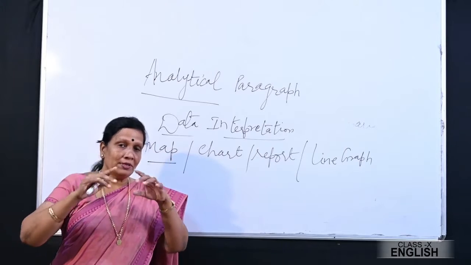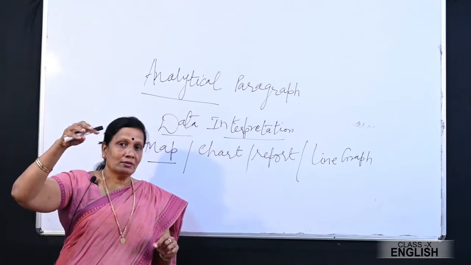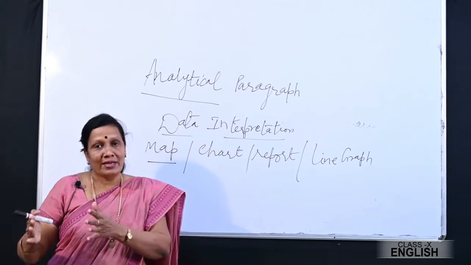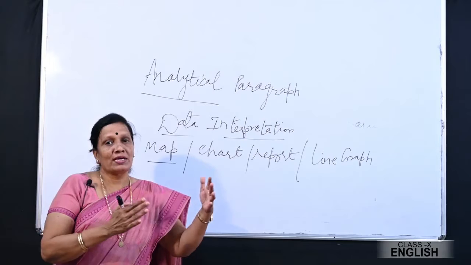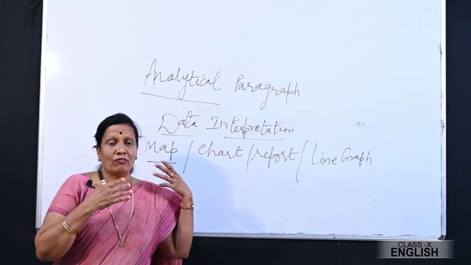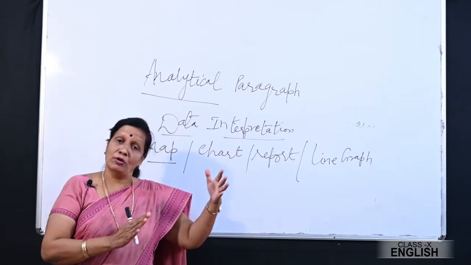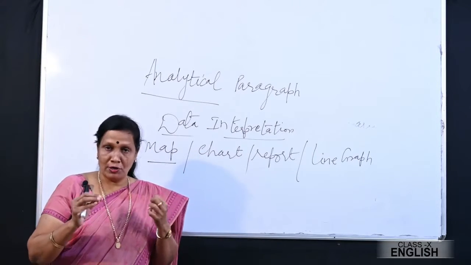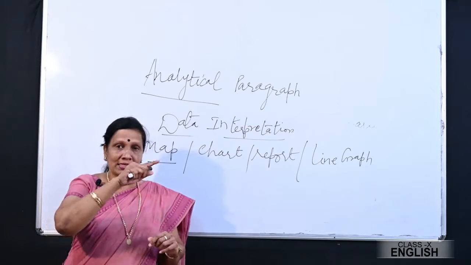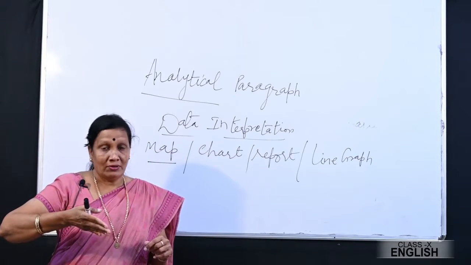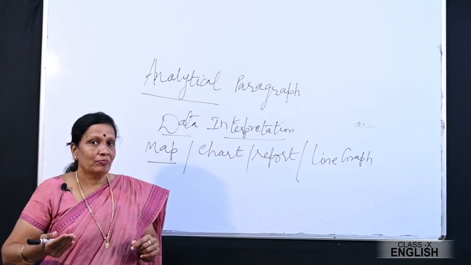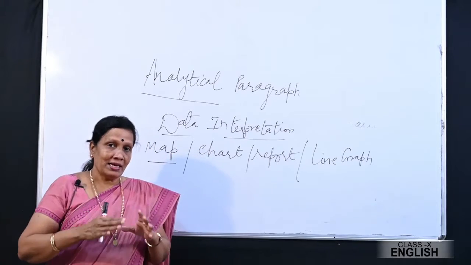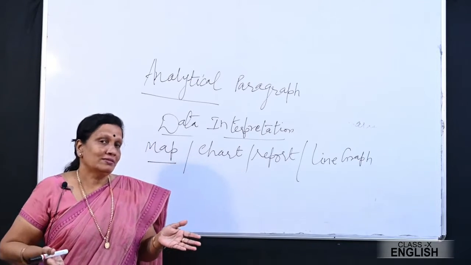When you look at the map, they show you the states with different colors. These are the number of cases there, these are the number of cases cured from this disease, and these are the number of deaths, right? These are the different facts being given to you in the form of a map or sometimes a graph, right? And when you look at that map, you will be able to analyze, okay, now this disease in India has spread to so many states.